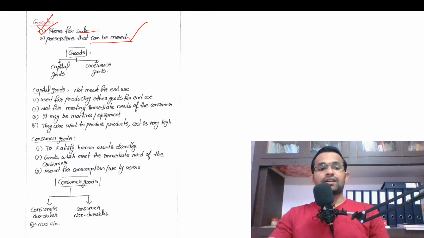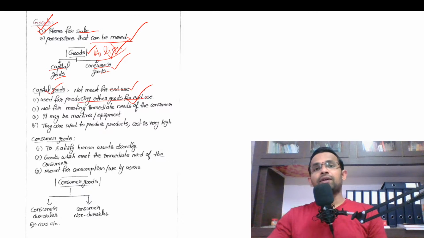Okay, and in general goods can be categorized into two based on their utility, that is, the purpose of usage. So goods are of two types based on this parameter called usage. They are capital goods and consumer goods. Capital goods means they are not meant for the end use. End use means the immediate consumption by the consumer. They are used for producing other goods for end use.